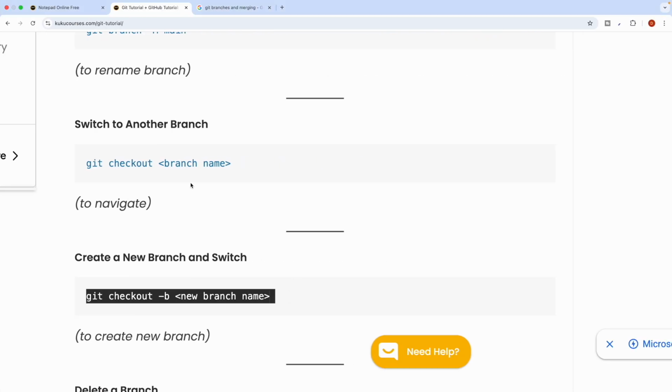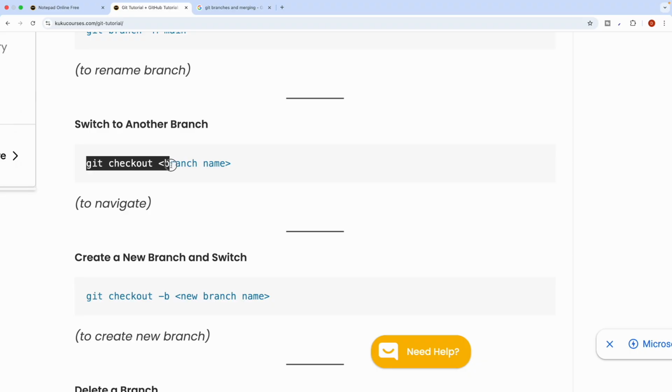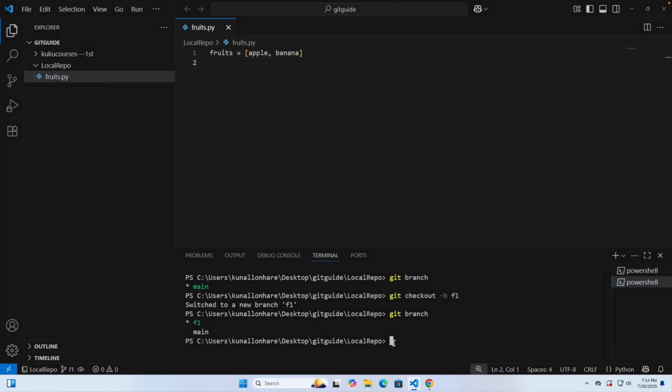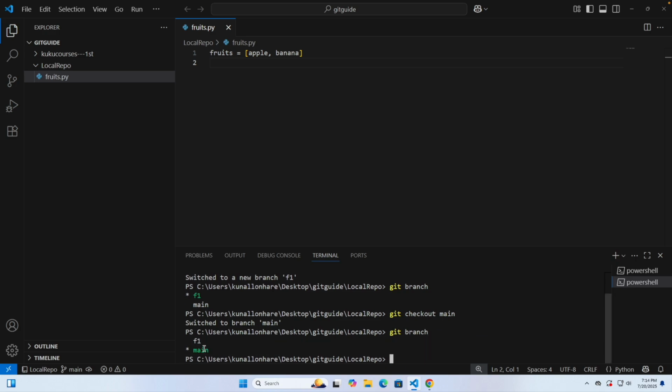Now let's say I want to switch to another branch. I will copy this one, which switches to another branch and helps you navigate. Currently I'm in the f1 branch, so if I paste it here and I want to go to the main branch, git checkout main, click enter. Now you can see we went to the main branch. And if you run git branch, you can see right now you are in the main branch.